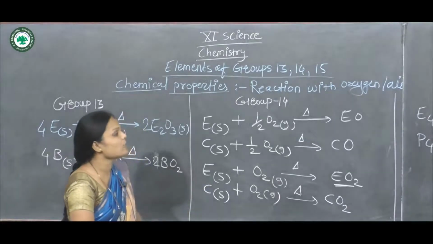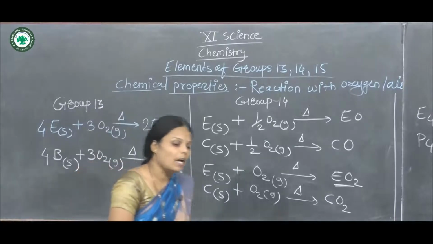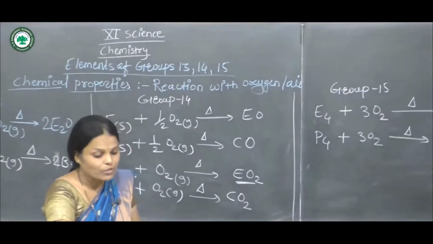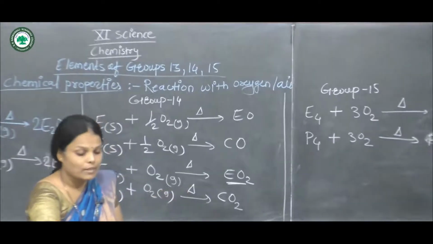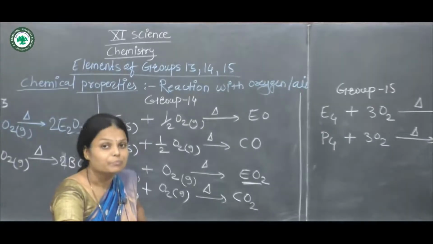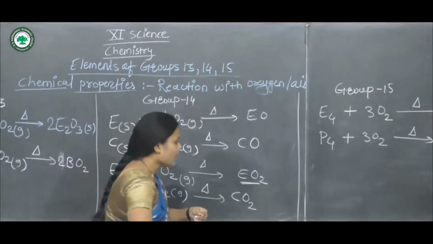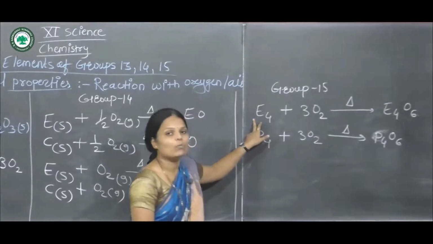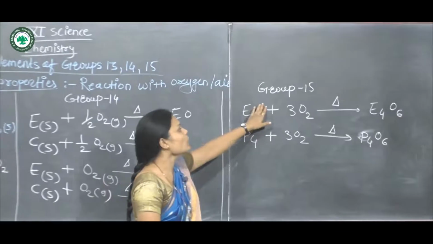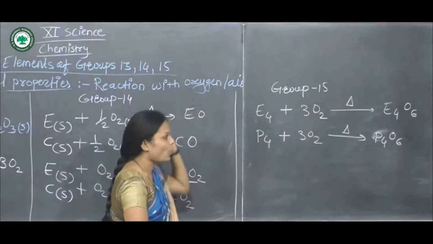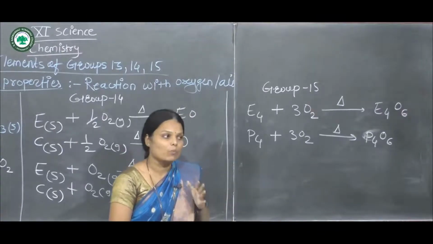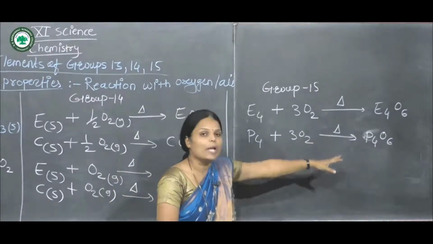Now the similar case for group 15 elements. The first element of group 15 is nitrogen, and it is the nitrogen family. Then the others are phosphorus, arsenic, antimony and bismuth. All of these are group 15 elements. This is the reaction with oxygen and air. The group 15 elements react with oxygen and air and form two types of oxide.